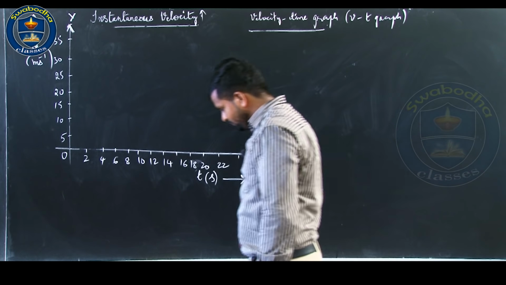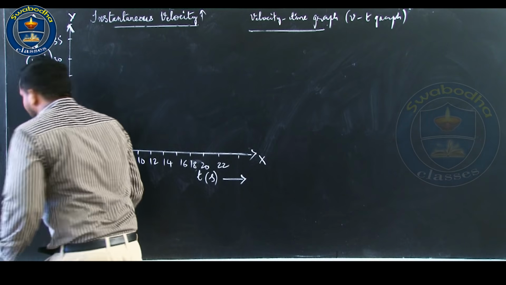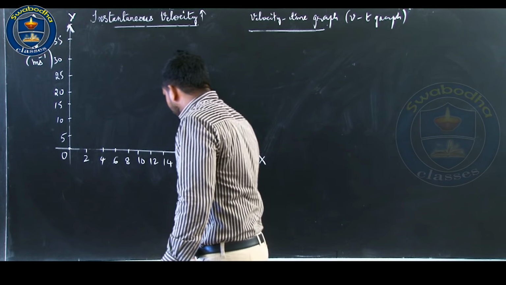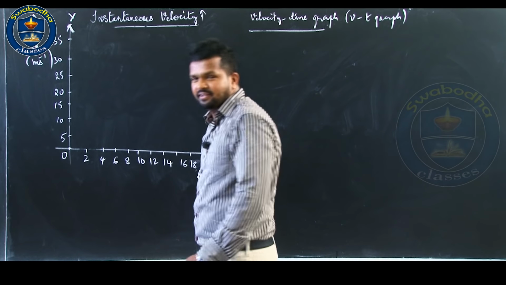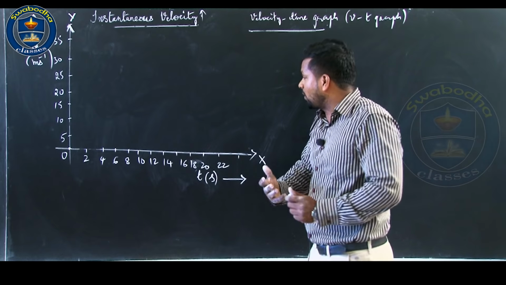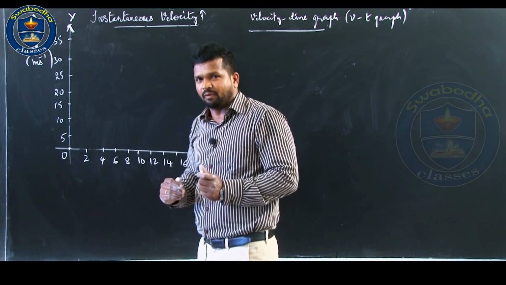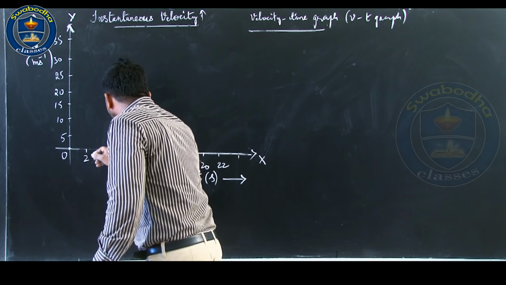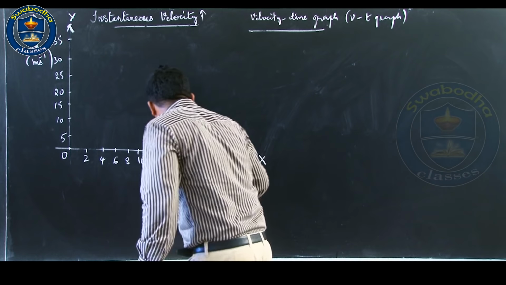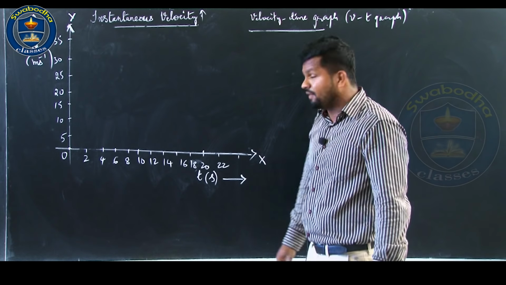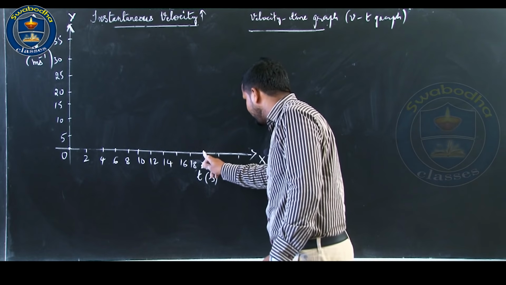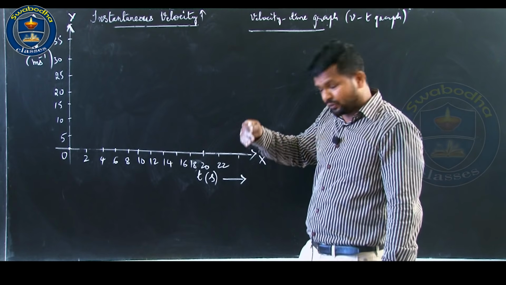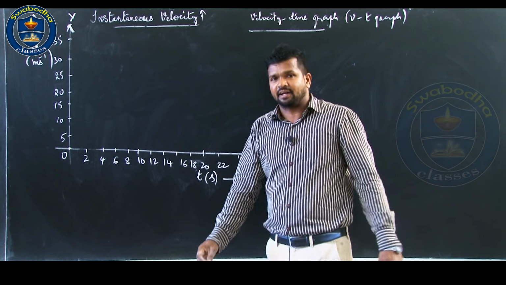You all know the car starts from rest. It picks up its speed till 10 seconds; its velocity increases, but not uniformly. Then from 10 seconds to 20 seconds, it moves with constant velocity. After 20 seconds, it starts to move with decreasing velocity, a uniform decrease, and eventually it comes to rest.